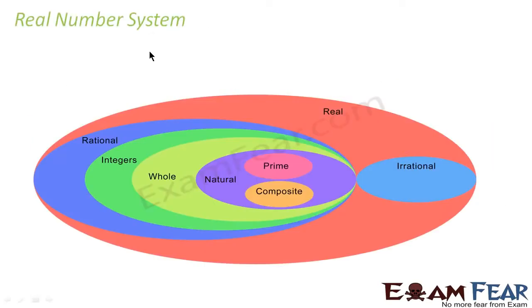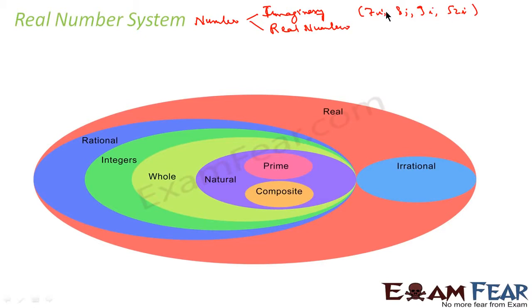Real number system. Any number in this universe, I'll write like this. Any number in the system is classified into imaginary number or real number. Two broad classifications: imaginary or real number. Imaginary numbers are of this form, for example, 7i, 8i, 9i, root 2i. Those kinds of numbers are imaginary numbers, which have an imaginary component. Real numbers are any numbers without an imaginary component.